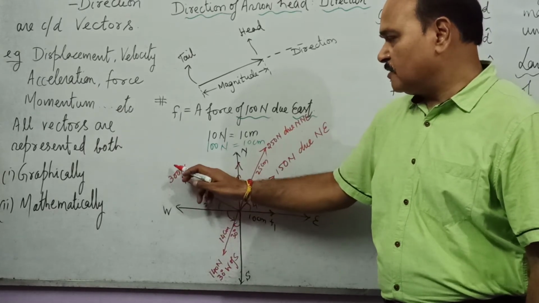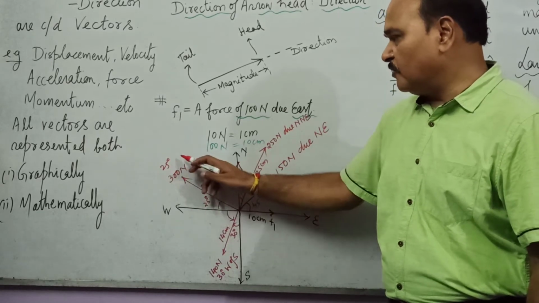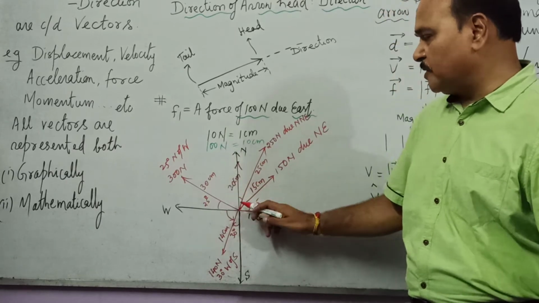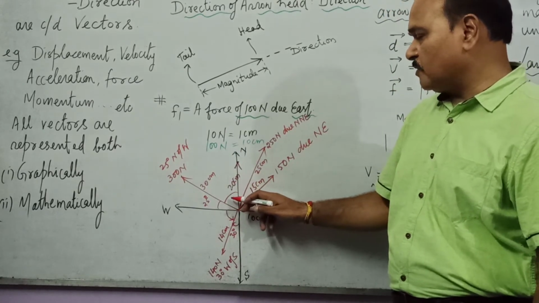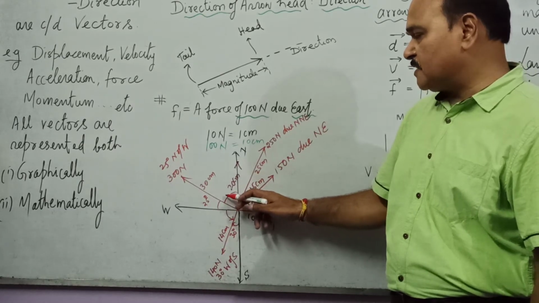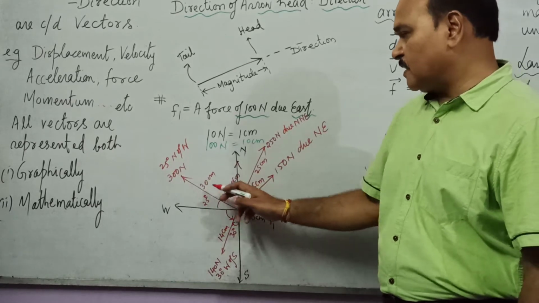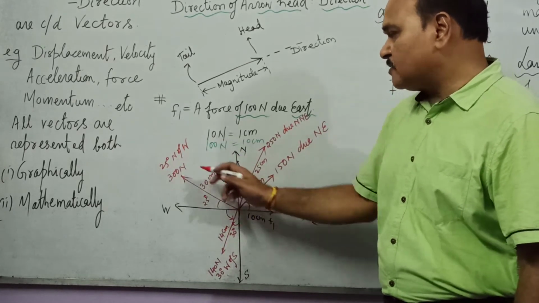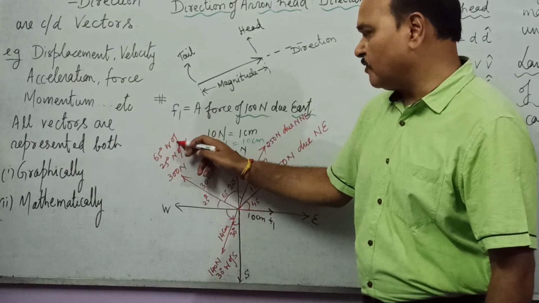Direction is 25 degree north of west. Or this direction can also be written as, if this is 25, this is going to be 65. So this direction can also be written as 25 degree north of west, or 65 degree west of north.